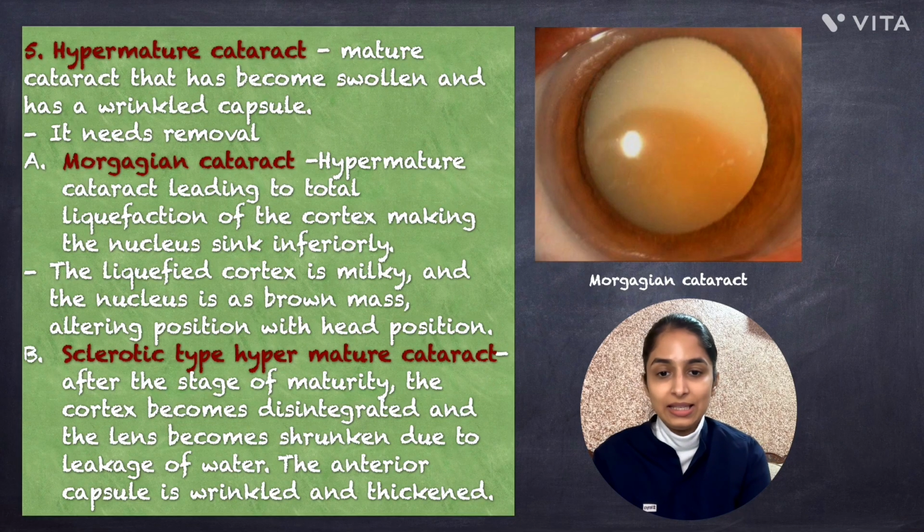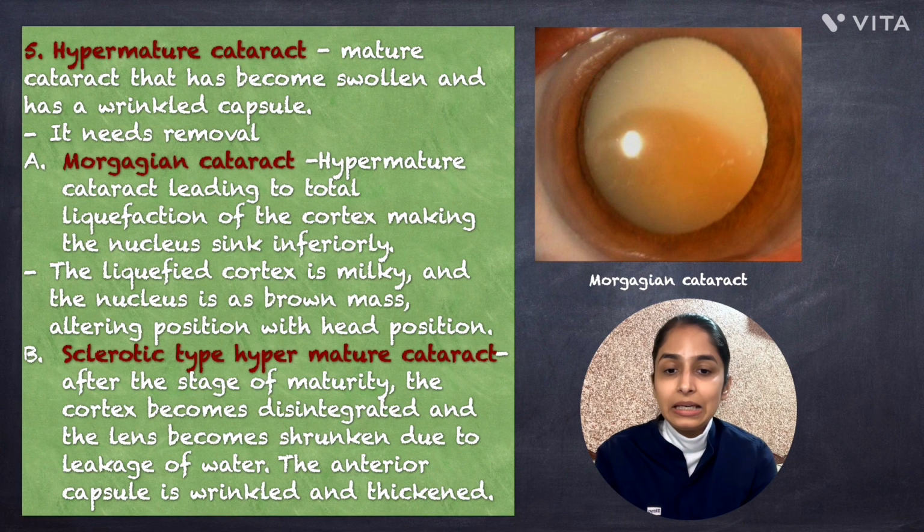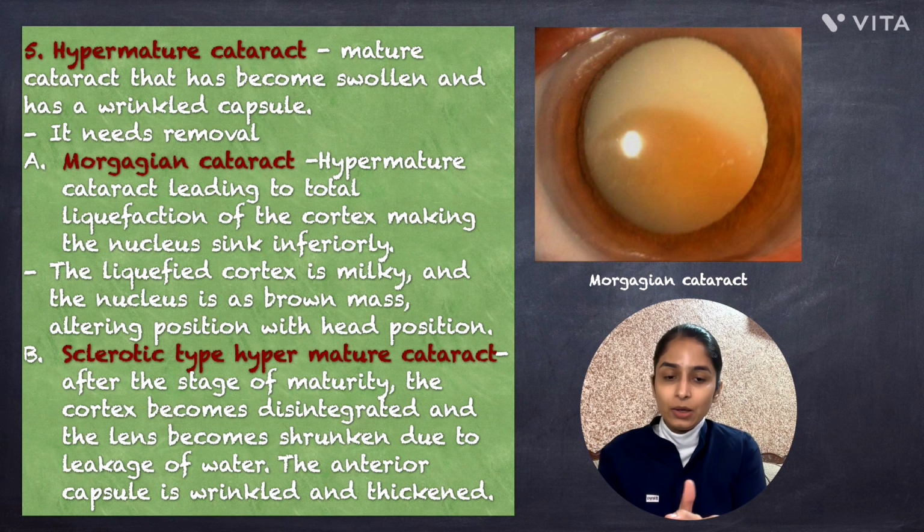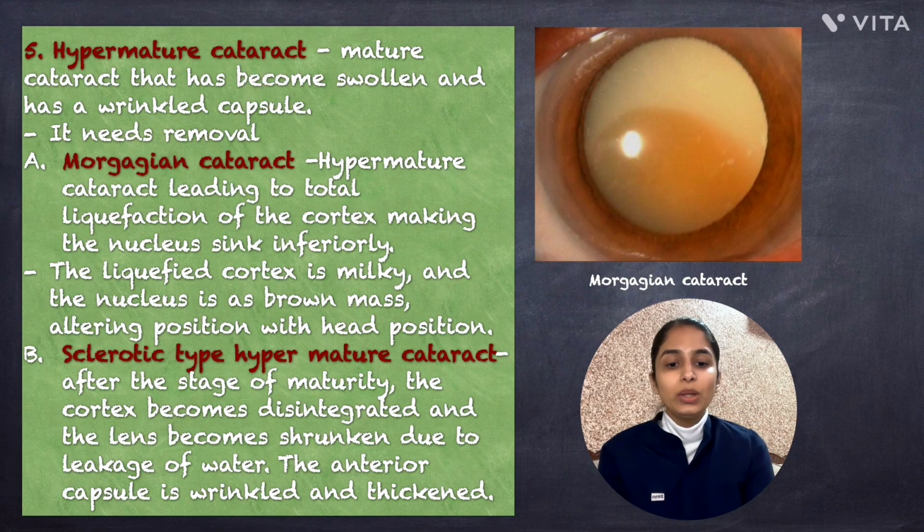The first one is Morgagnian cataract, a type of hypermature cataract where the cortex is completely liquefied, which causes the dense nucleus to sink inferiorly, and the liquefied cortex appears milky white while the nucleus is seen as a brown mass. And the position of the nucleus can change with head position, which is a characteristic feature.